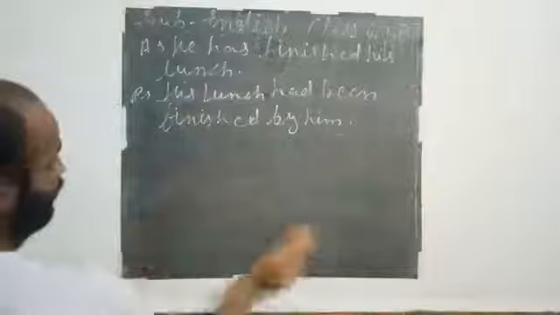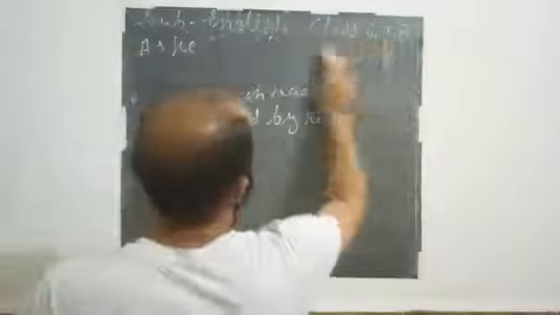And now we will do the continuous tense, past perfect continuous. This is our past perfect tense. We have done affirmative sentences. Now we will do the negative sentence.